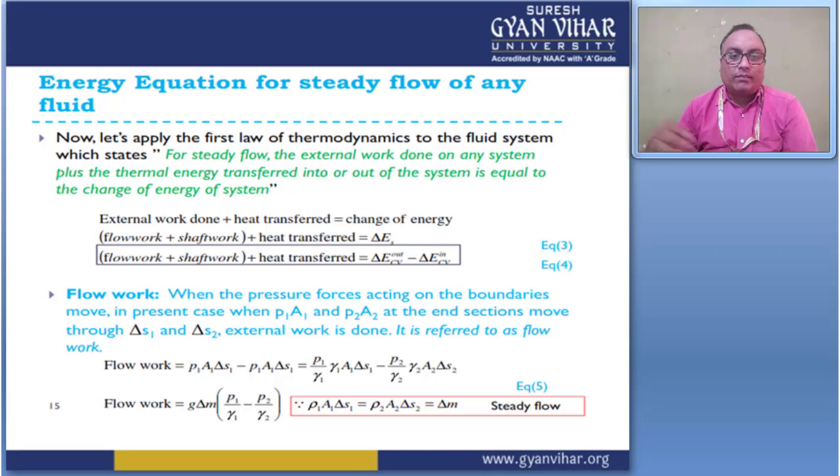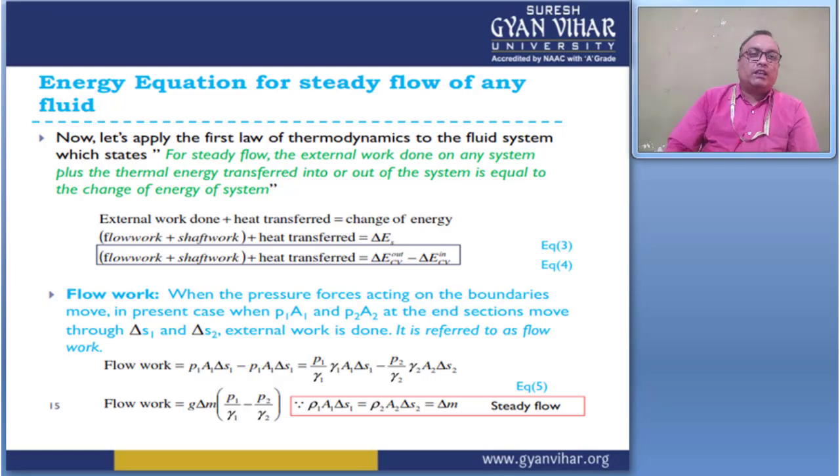Now let's apply the first law of thermodynamics for the fluid flow system, which states that for steady flow, the external work done on any system plus the thermal energy transferred into or out of the system is equal to the change of energy of the system. Then the external work done plus heat transferred is equal to the change of energy. This gives the flow work plus shaft work plus heat transferred is equal to delta E_S, and this gives the energy of control volume out minus energy of control volume in.